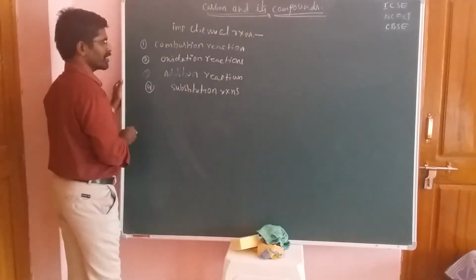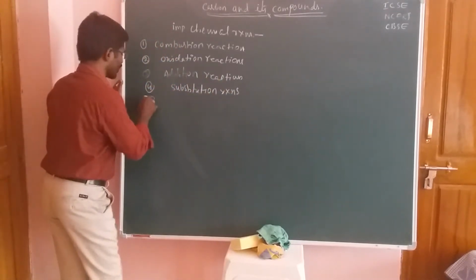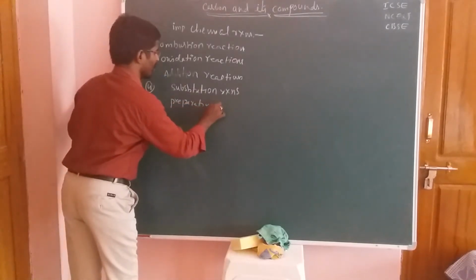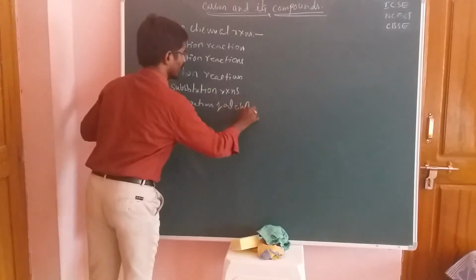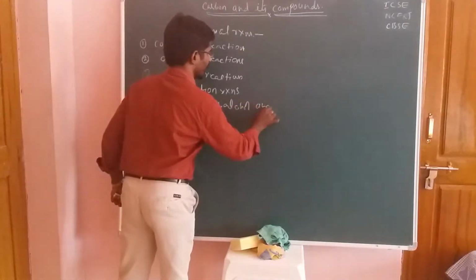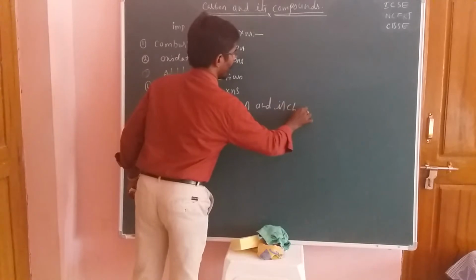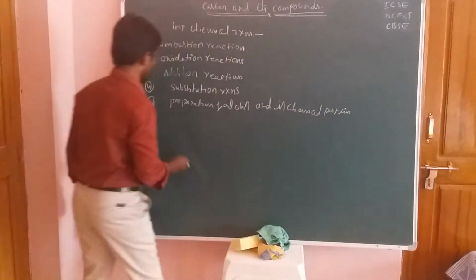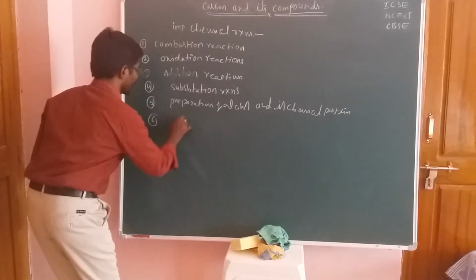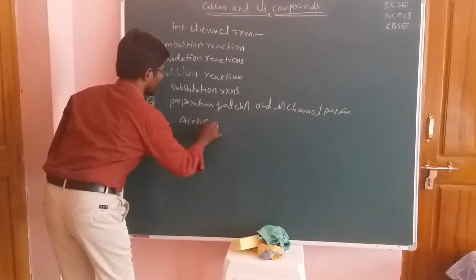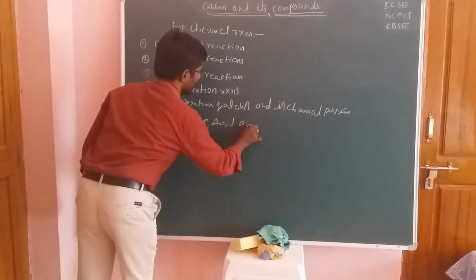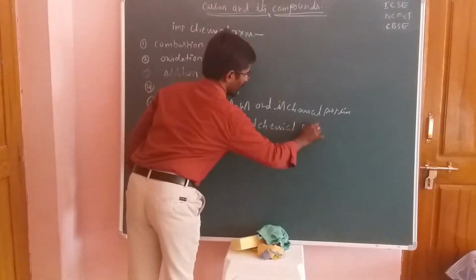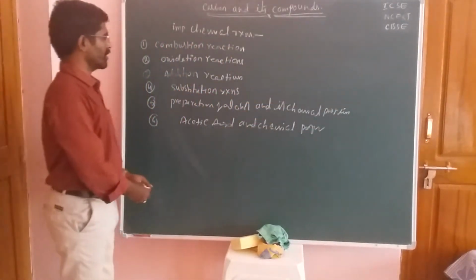After completion of the substitution reaction, we will talk about the preparation of alcohols and its chemical properties. The next concept is acetic acid, and then its chemical properties. So these are the topics and subtopics of our previous session.